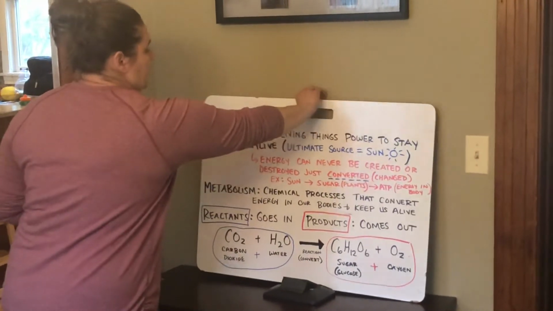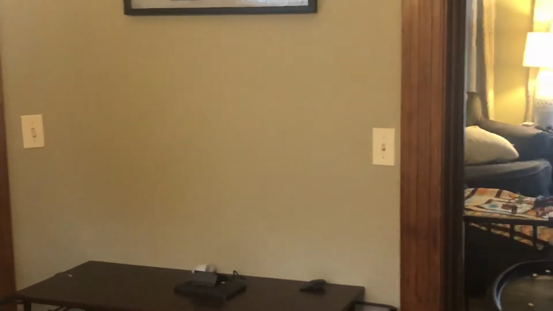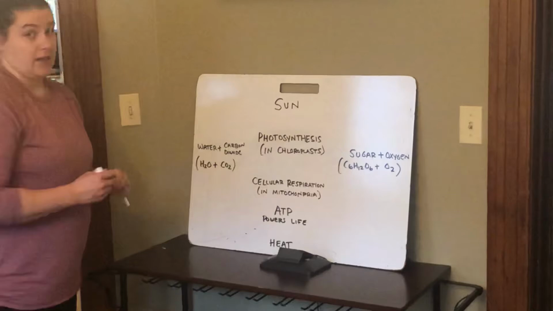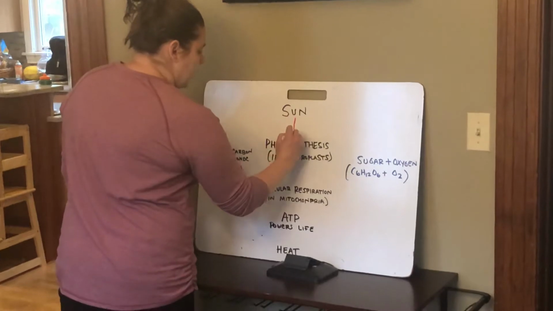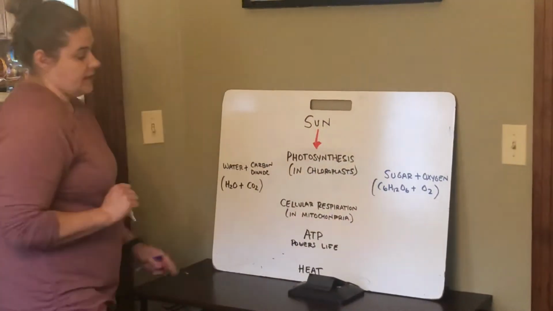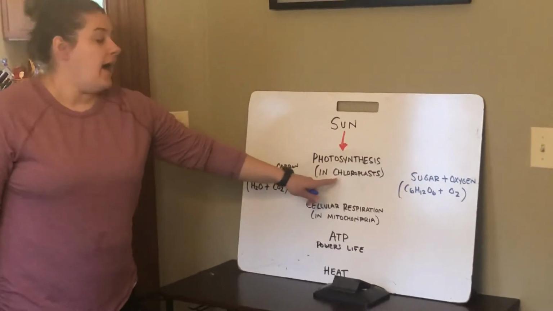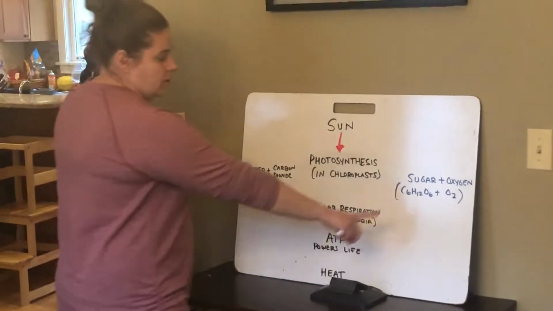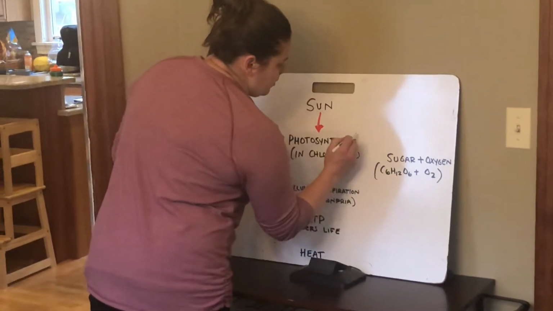The final thing that we are going to talk about is how all of this links together to keep us alive. So, as I previously mentioned, the ultimate source of energy is the sun. This is our big reactant. So, what happens is the sun shines down on plants, okay? And these plants are going to go through a process called photosynthesis. They're going to suck up the sun's energy in a special part of a plant called a chloroplast, and they are going to convert or change that energy into sugar and oxygen. So, in other words, these are going to be our products.